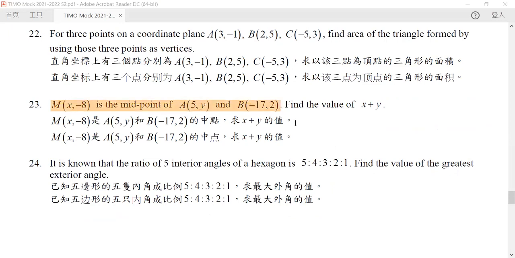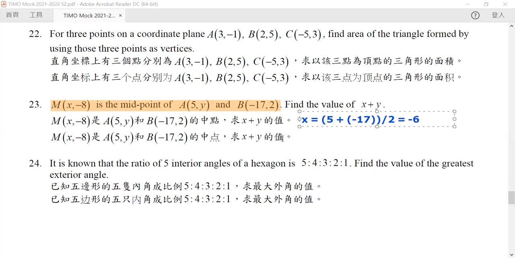The midpoint, there is a formula for it. If M is the midpoint of it, its x coordinate must be equal to the midpoint of 5 and negative 17. So we know that this must be equal to negative 6.